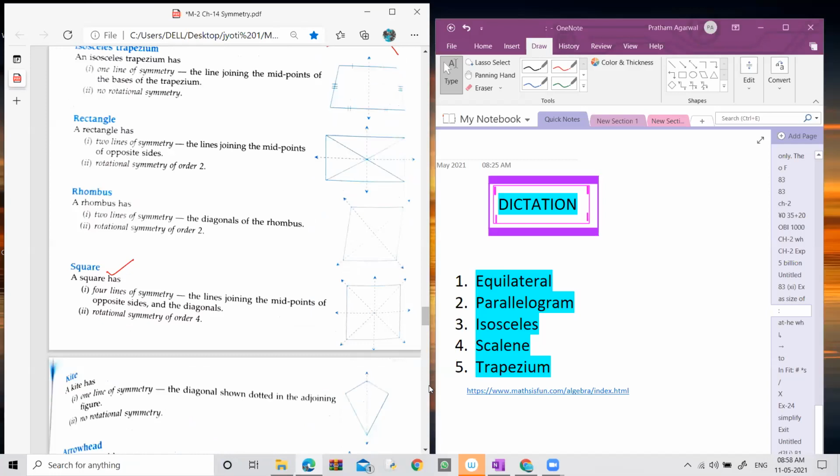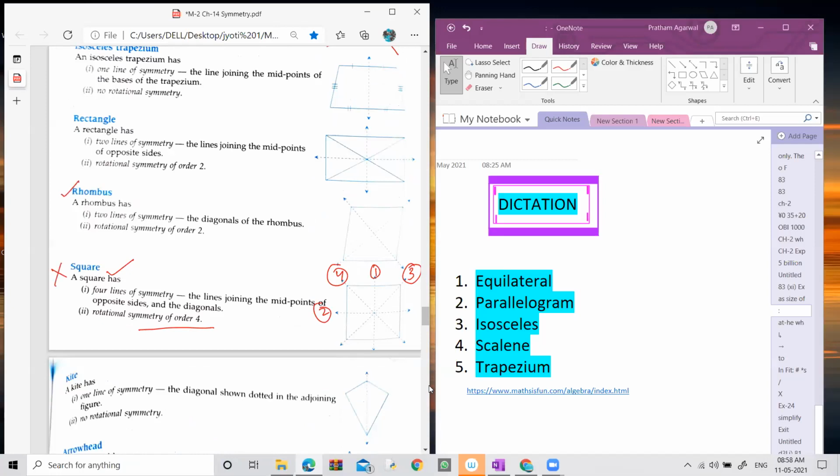A square has 4 lines of symmetry. The first, then this is the second horizontally, then the third one is diagonal, and the fourth one is also diagonal, so 4 lines of symmetry, and it also has rotational symmetry of order 4. This is not a required answer.